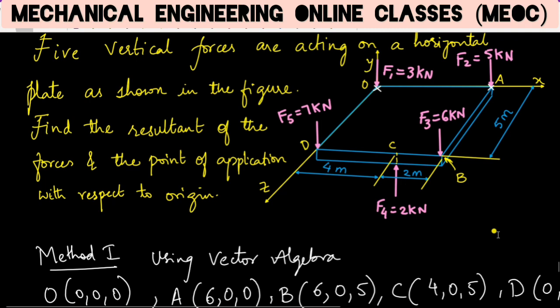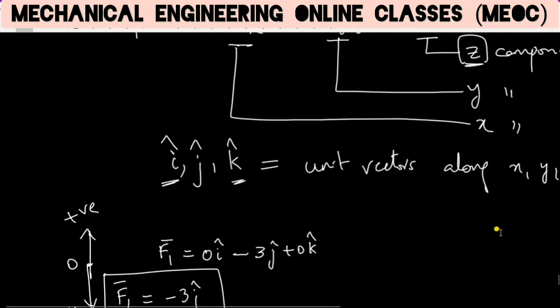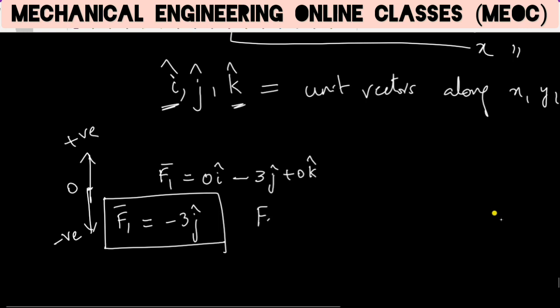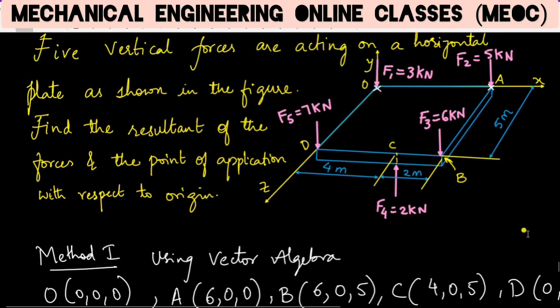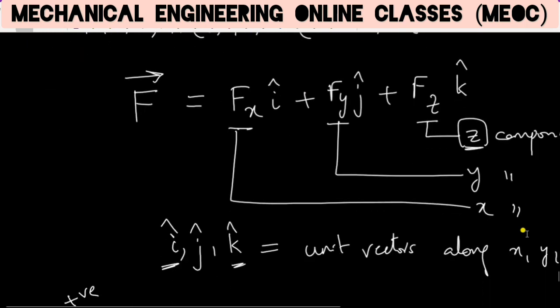Similarly, F2 force is also a vertically downward force. So this 5 kilonewton force is along the y-axis, so it has only a y component. Its x and z components are zeros. So therefore F2 can be written as minus 5j, and F3 is also a vertically downward force, so it can be written as minus 6j.